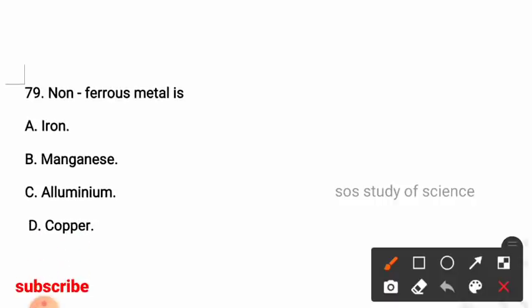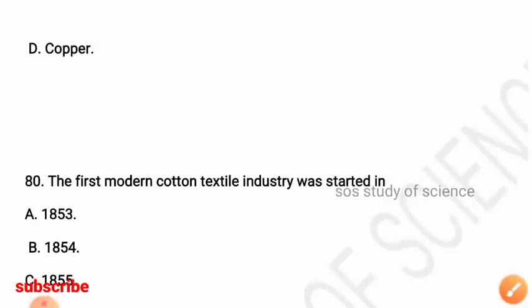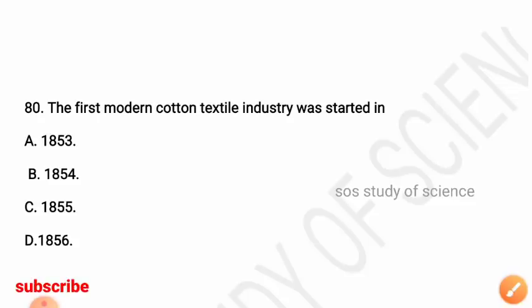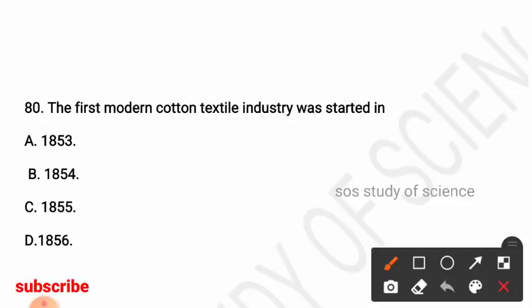Next, a non-ferrous metal is? Iron, manganese, aluminium, copper. So here the right answer is option C, aluminium is a non-ferrous metal. Next question: the first modern cotton textile industry was started in? Options are 1853, 1854, 1855, 1856. So here the right answer is option B, in the year 1854 the first modern cotton textile industry was started.